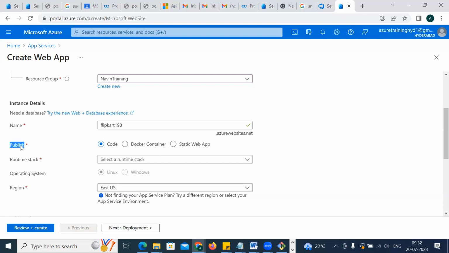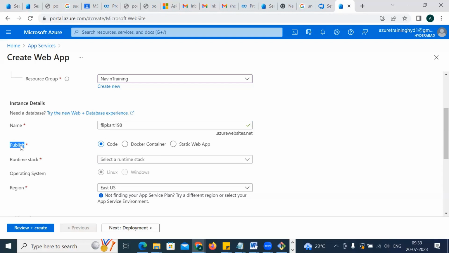What is Publish? Publish is nothing but through which medium we want to create a website. Okay, this is for initial information, you don't have to worry at all. I mean to say that you have options called Code, Docker Container, Static Web App. So you are creating the website. That's fine. But how you want to give the code to the website? Again, all these things you'll come to know from your developer.